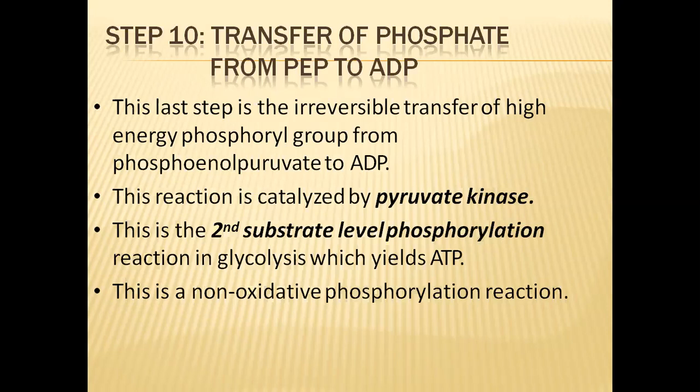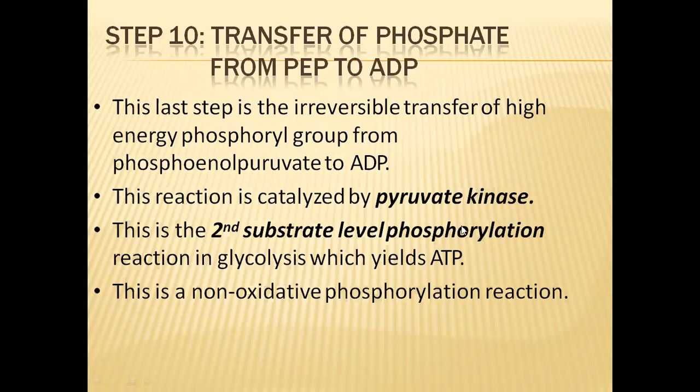This is the last step, and this is also an irreversible step. In this step, the high energy phosphoryl group from the phosphoenol pyruvate will be transferred to ADP molecules. The enzyme catalyzing this reaction is the pyruvate kinase enzyme, and this is the second substrate level phosphorylation reaction.